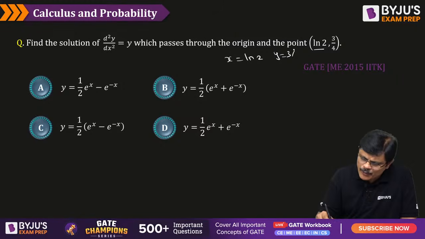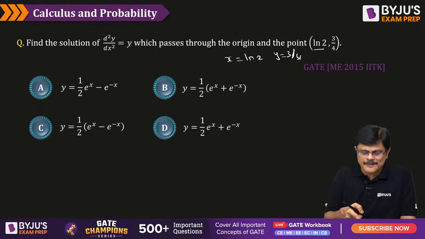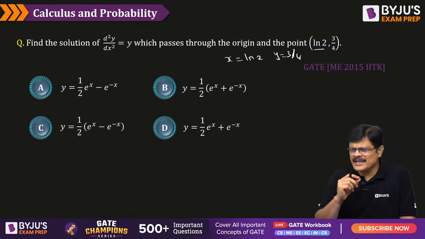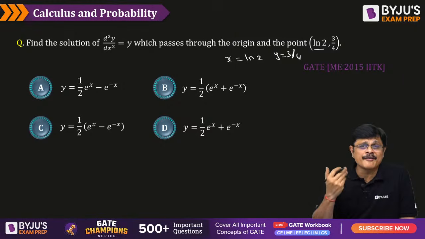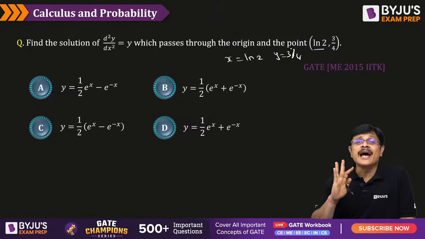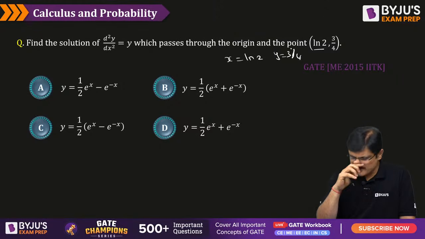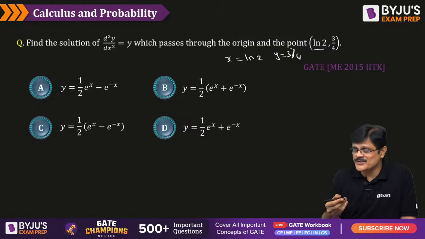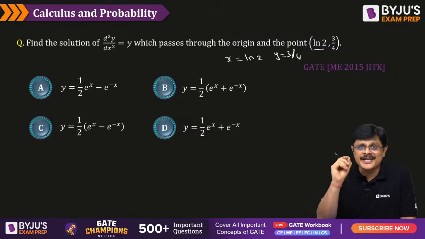What people do is, without solving it, directly substitute this x value in each of these options and identify which one is correct. That is a very good method, called the verification method. But sometimes more than one option would be correct. In that case, you will be in danger. Suppose only one option satisfies this particular condition, you are in safe hands, the happiest situation. But if more than one option satisfies it, then you are in danger, my dear friends.